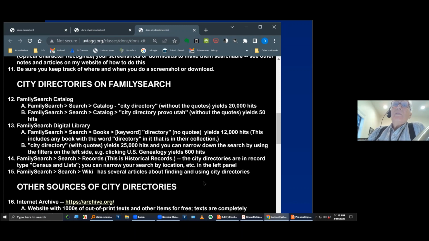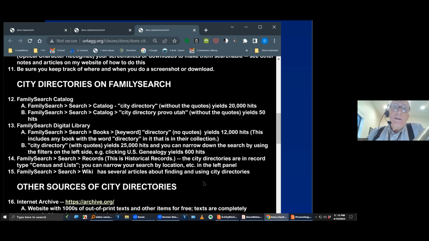Now, keep in mind that when you're searching in the digital library and you type in the words city directory, you probably, unless you use special searching, end up with any book that has the word city and directory on the same page, but they might not be related.